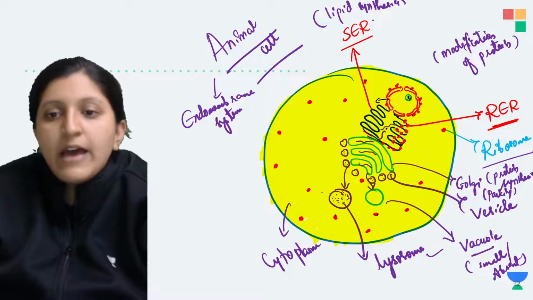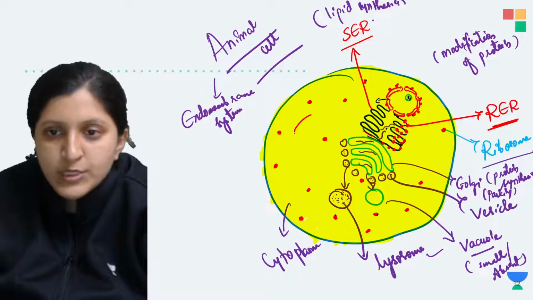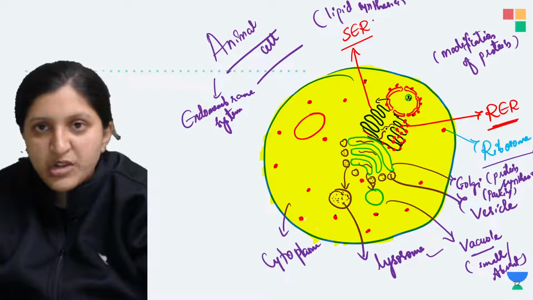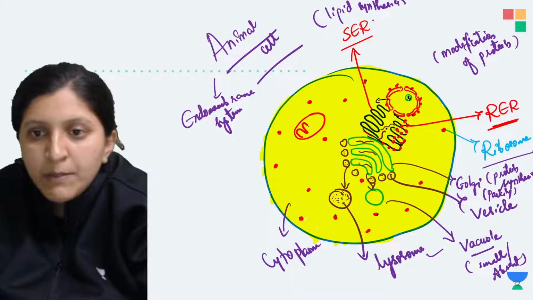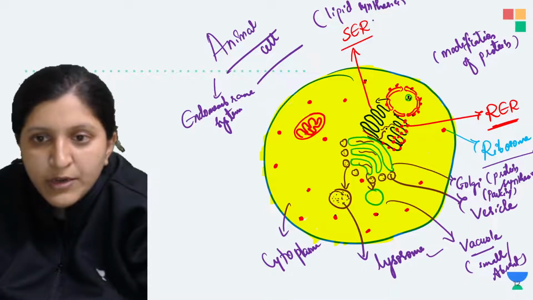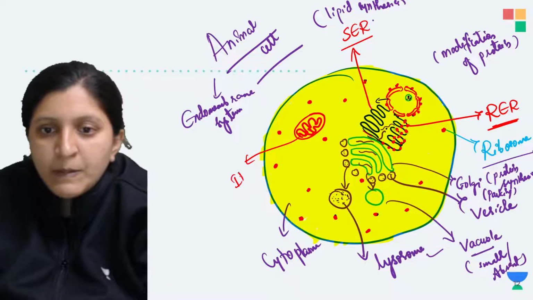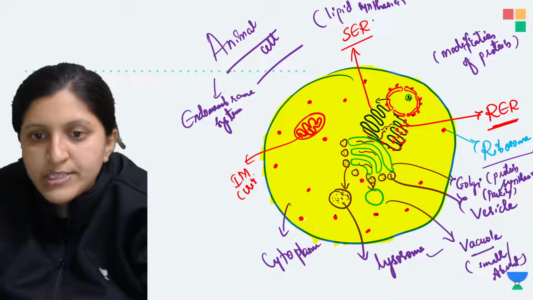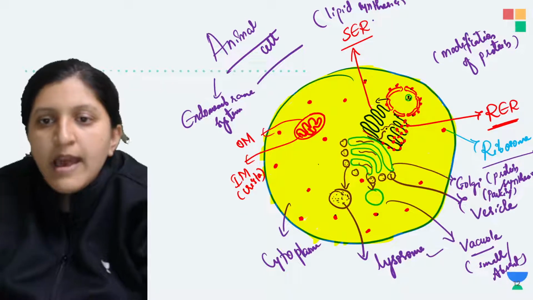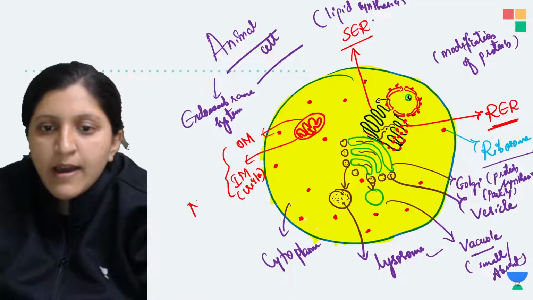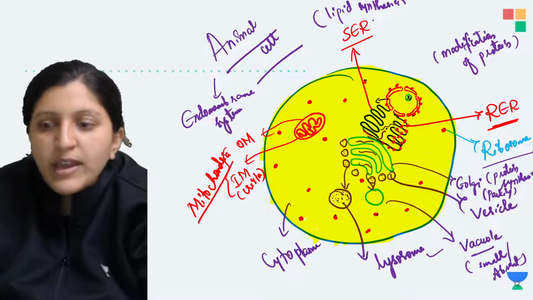So I'll just label. Now inside this you can also find a mitochondria present. Mitochondria is again a double membrane structure, because it has an outer membrane, and the inner membrane is folded to form the cristae like this. So the inner membrane is folded, forming the cristae, and this one is the outer membrane. On the whole, this is basically a mitochondria. Okay, so what is the function of mitochondria? Anybody?